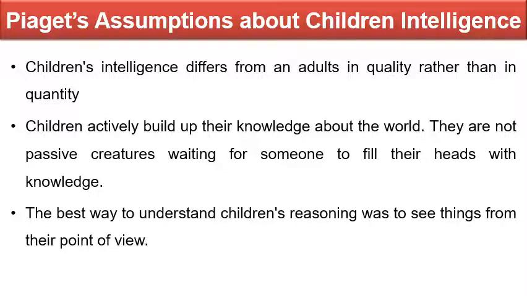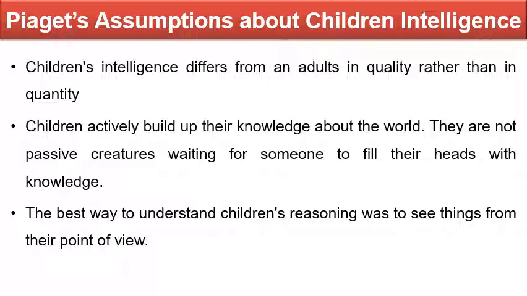So, if we talk about Jean Piaget, he was employed at the Binet Institute in the 1920s, where his job was to develop French versions of questions on an English intelligence test. And what happened was he became intrigued with the reasons children gave for their wrong answers to the questions that required logical thinking. Piaget believed that these incorrect answers revealed important differences between the thinking of adults and children. Okay, so this was the scenario in which Jean Piaget developed this theory.